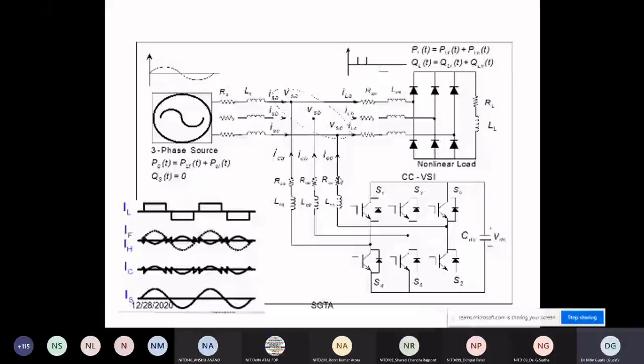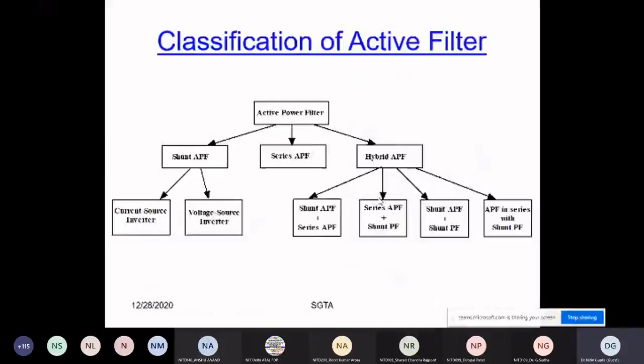Again, I am saying the number 6 for the switches is only an example. It may be 6, it may be 12, it may be more than that. That depends upon which type of inverter you are using, whether it is a 2-level inverter or a multi-level inverter. Classification: shunt, series, and hybrid. For the current problem, shunt; for the voltage problem, series; and the combination of both.